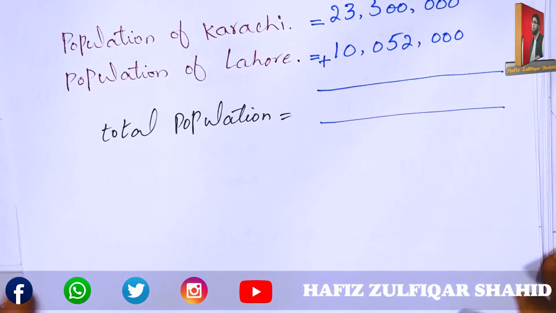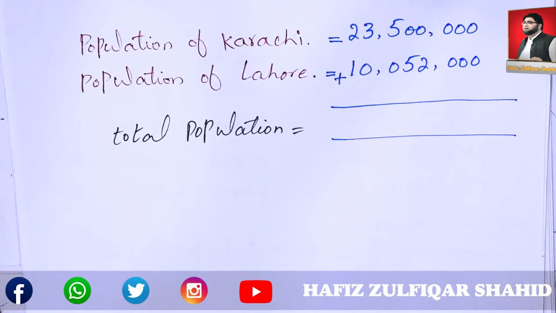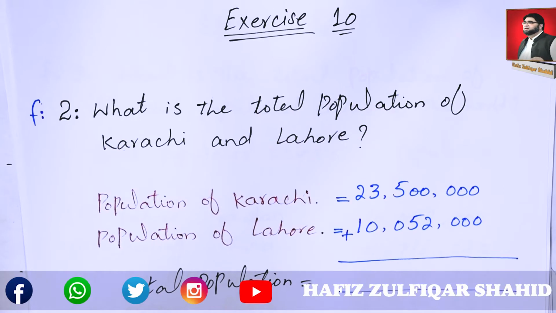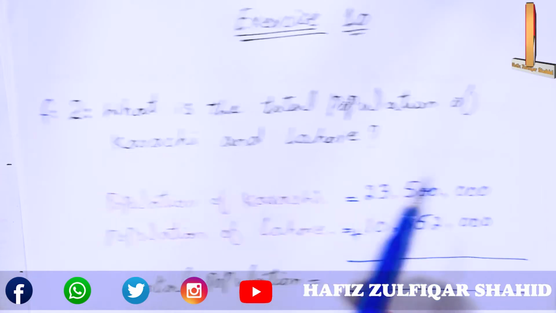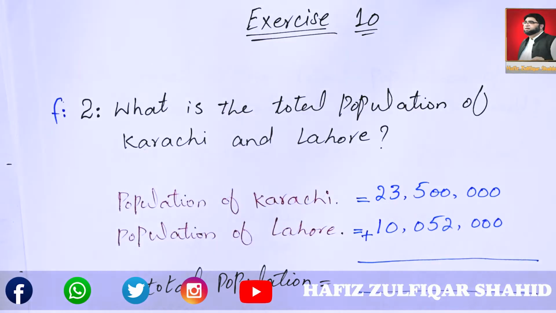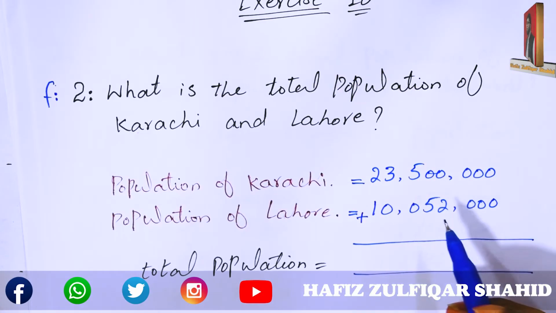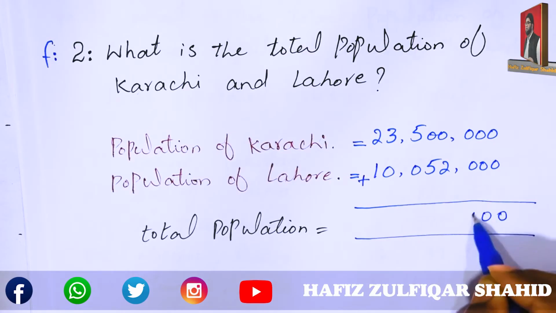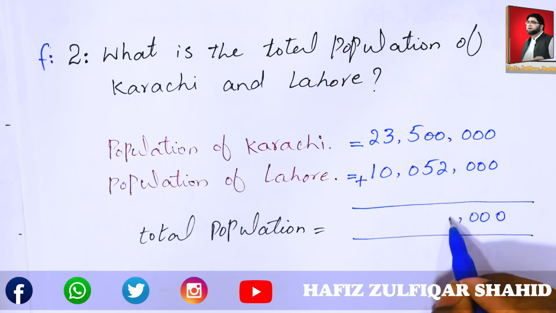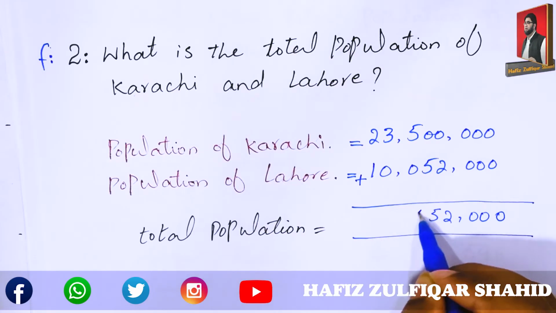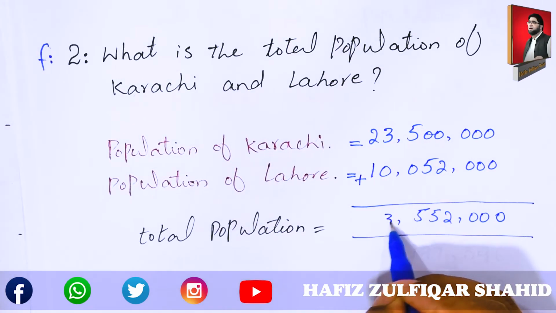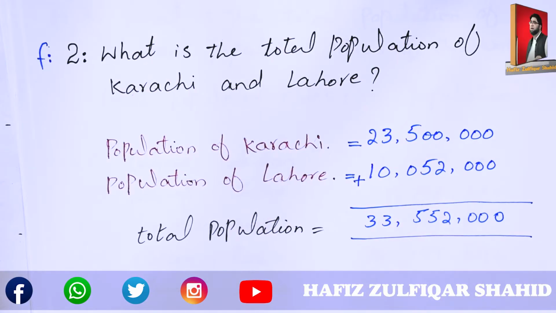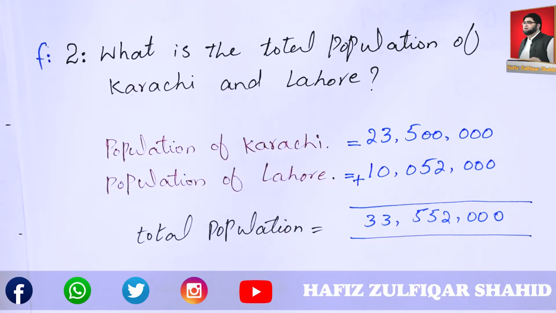Let's see the next part of the question, and this is, what is the total population of Karachi and Lahore? Let's add population of Karachi and Lahore. We will get the answer. Two, 5, 5, 3 and 3. The total population of Karachi and Lahore is 33,552,000.